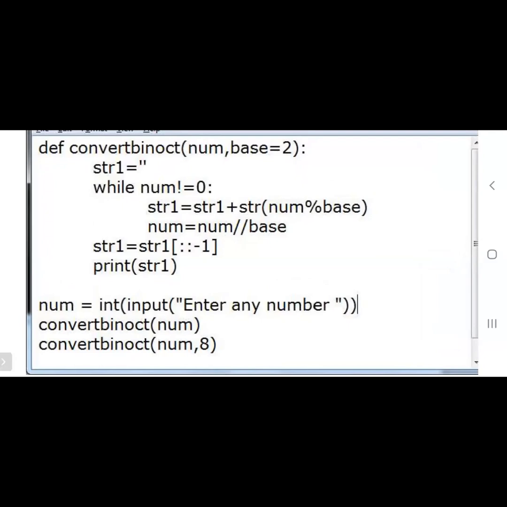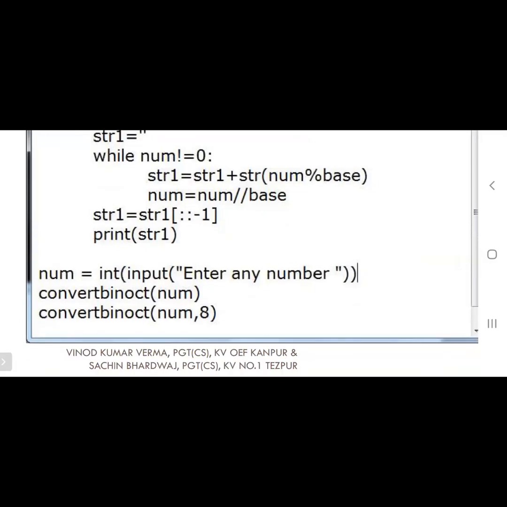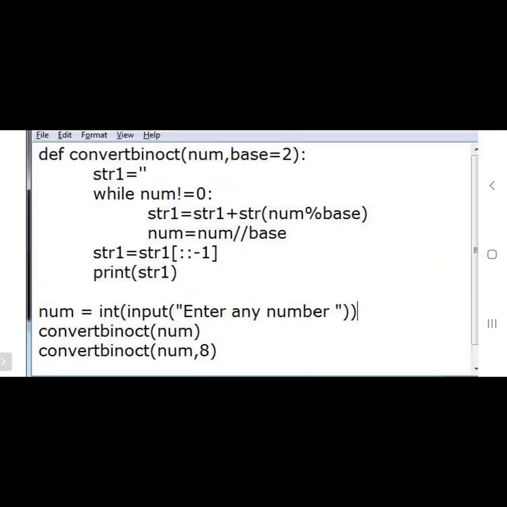This is the number system. Refer to the 11th standard book, the number system is in the third chapter. If you refer to it, you can easily understand. Base equal to 2, the value 2 will be taken and it will be converted. In the second call statement in the main function, convert num comma 8. The num value will be the input the user gave, and 8 is the base value, which is for octal. Octal means 8. So 8 will be passed to the base value, then it will be calculated and the function will return the value. Could you able to understand this one?